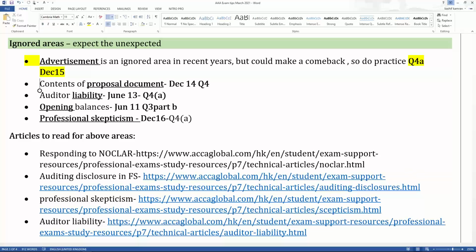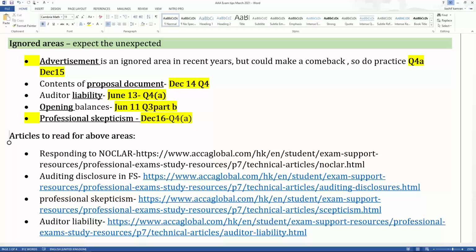But expect the unexpected. Contents of the proposal document is a neglected area by the examiner. The last time it was examined was in December 14, question number 4, so you have to go way back. Auditor liability is a neglected area, and there is already an article on auditor liability. The last time it was examined was in June 13, question number 4A. Opening balances is a neglected area. The last time it was examined was in June 11, question number 3, part B. And professional skepticism is a neglected area. The last time it was examined was in December 16, question number 4A.